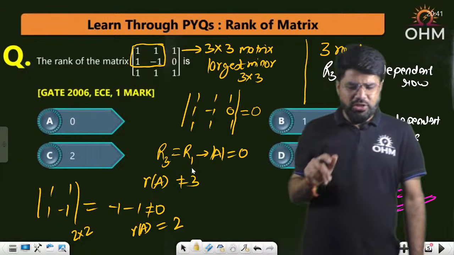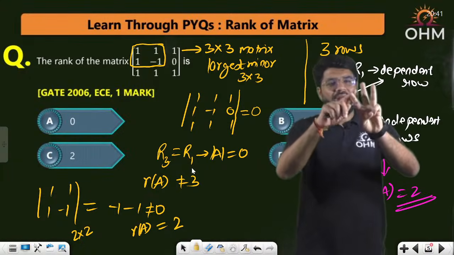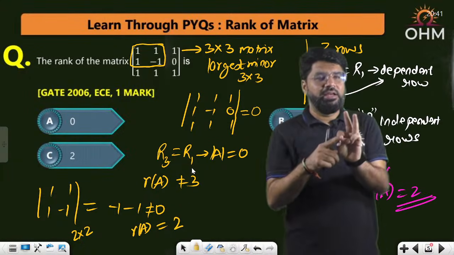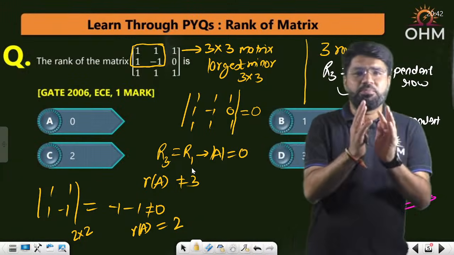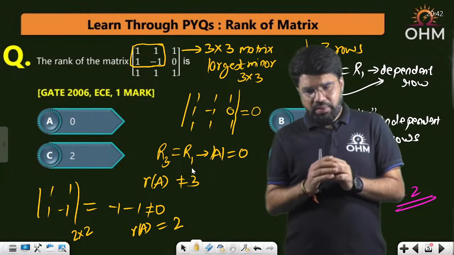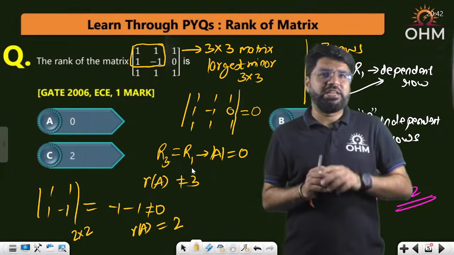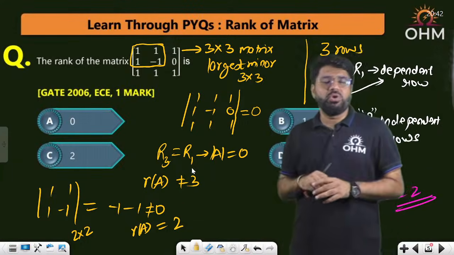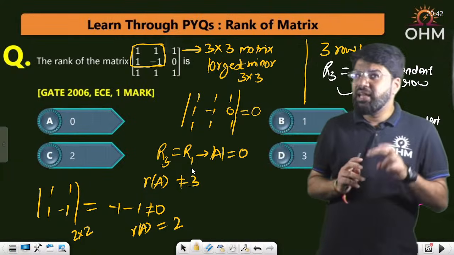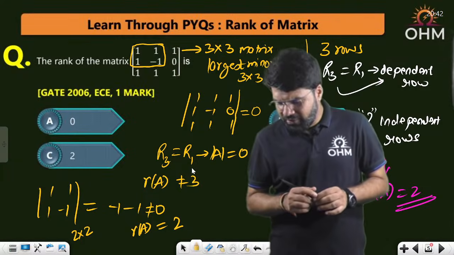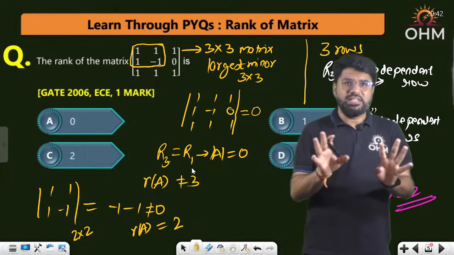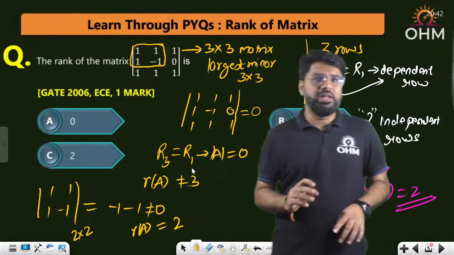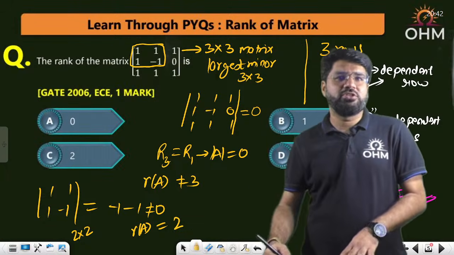How? I have solved it. So now we'll have 3 methods here. One, I call it the determinant method. Especially a square matrix can be easily solved by the determinant method, especially up to 3 cross 3. Then second is the dependency method, which I told you. The rank is the number of independent rows or the number of independent columns. Number 3 is the echelon form. If nothing helps, echelon form. Usually it is a little time taking, but in some questions echelon form is the only choice, if no observations or calculations help you.